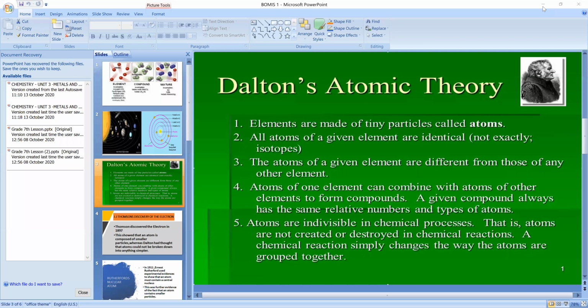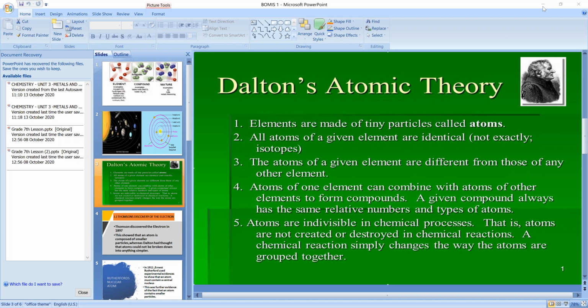Miss, I have a question. Yes, Vayomini. In the fifth point, it says that atoms are not created or destroyed in a chemical reaction. But out of 118 elements, 24 of them were created and 94 were naturally found. So how can atoms not be created? See, they are already there in the periodic table. Okay, they are there in the periodic table, and more details are under research. More details means the chemical and physical properties of those particular atoms are still under research. Okay, they are already created, they are already invented.